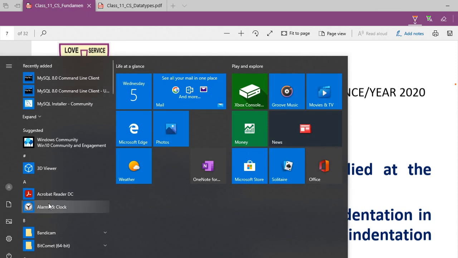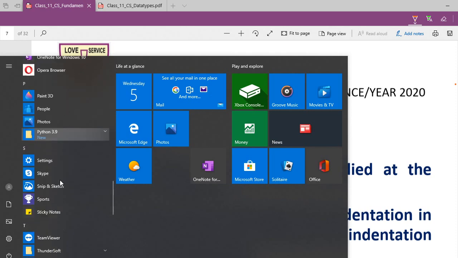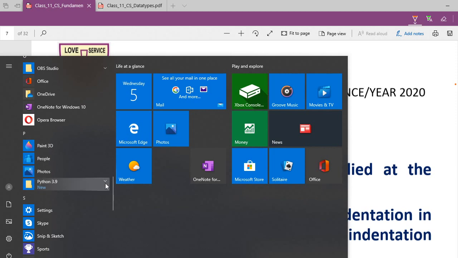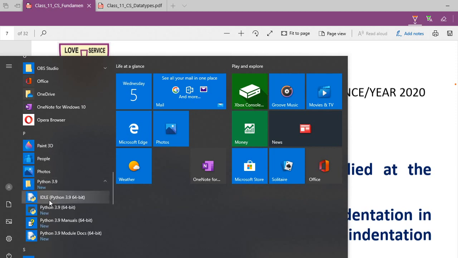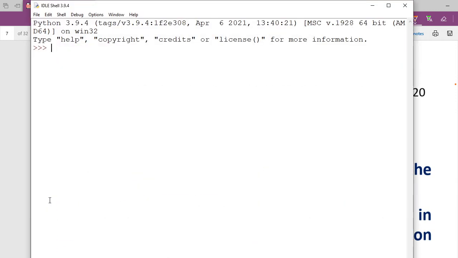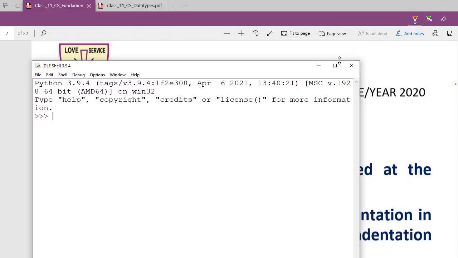Go to the start menu, and here you can search for P. Where is P? This is C, then D. Like that you go down and you can search for P. So Python will be here. You click this Python, and click this IDLE Python. IDLE is the integrated development and learning environment. This is going to give you the environment. Now I hope you people are seeing Python.